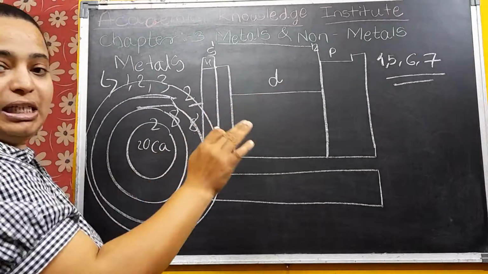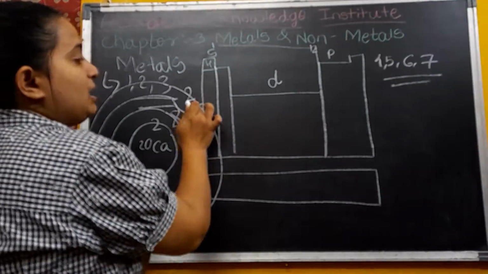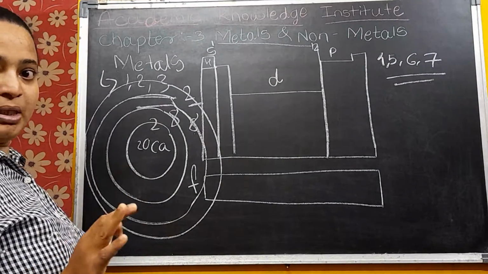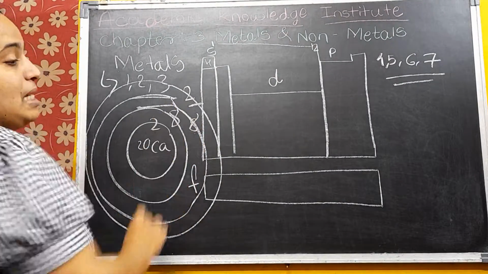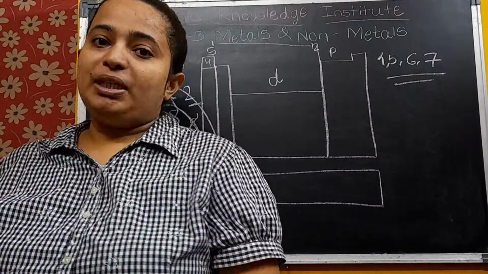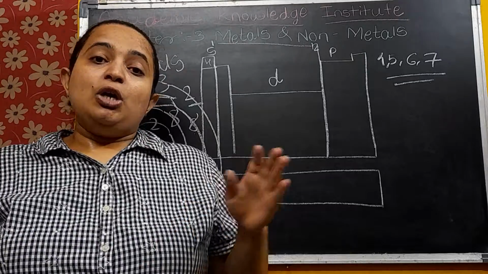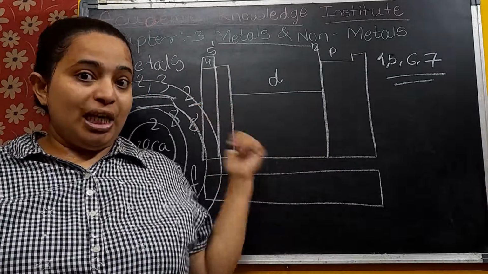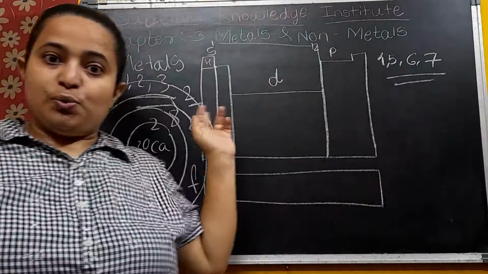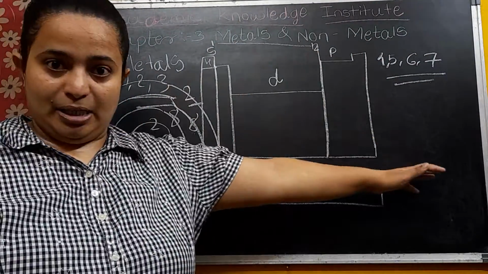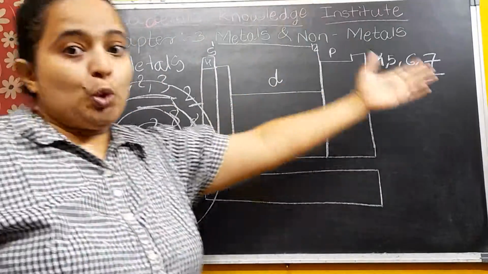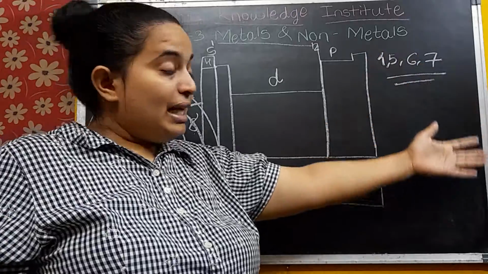Whether it will give the 2 electrons or accept 6 electrons? Accepting 6 electrons is not possible, so it will donate these 2 electrons to non-metals. Understood, students? To complete their octet, they require 8 electrons in their last shell. If they have only 1, 2 or 3 electrons in their last shell, they will definitely donate these electrons to non-metals. That's why they are electron donors.